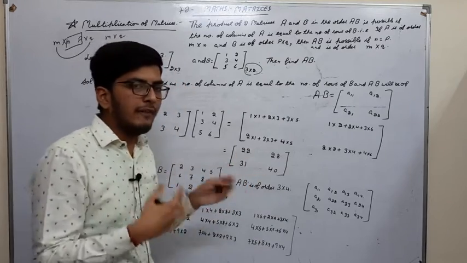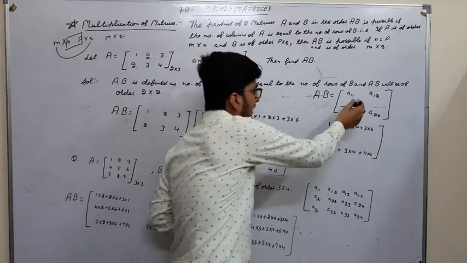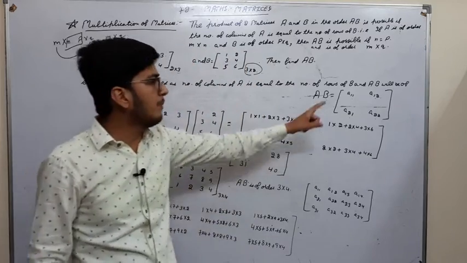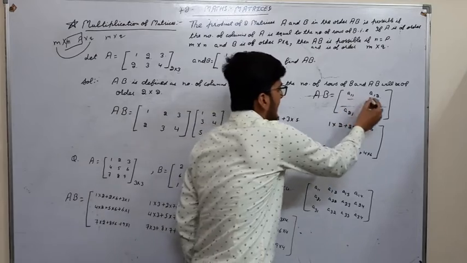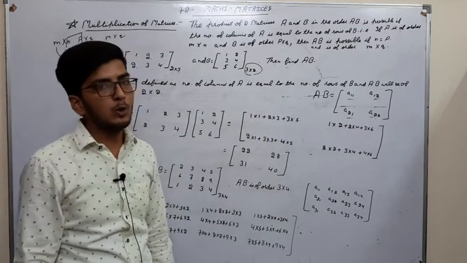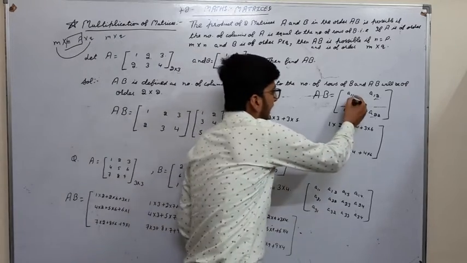Now if AB will be of order 2 cross 2, what type of matrix will it be? A11, A12, A21 and A22. From here you will get to know how to find these elements. Look carefully.